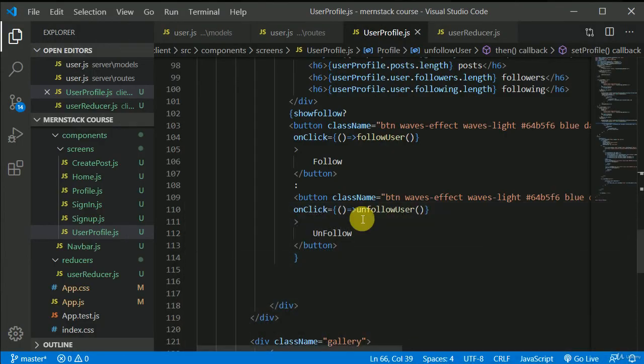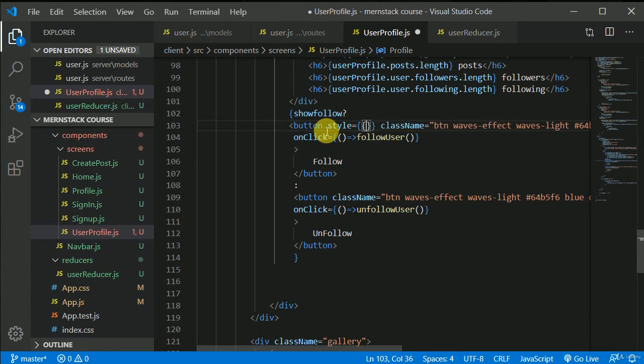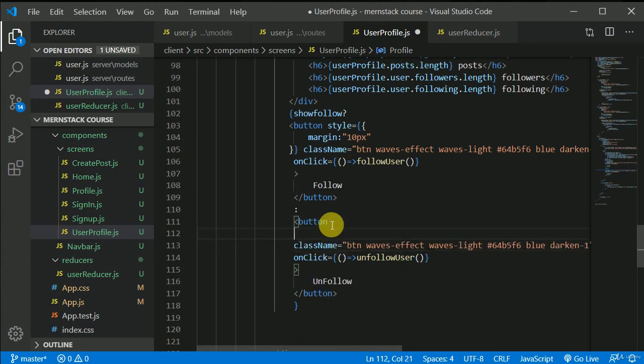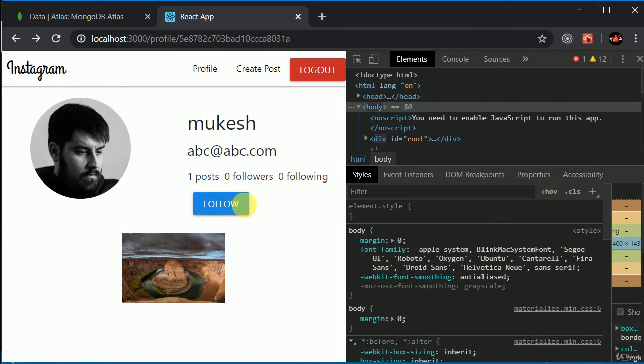So we can add style, margin of 10 pixels, and I'll copy this, Control C, and add it in this. Yeah, I know it is bad practice to give inline style, but I'm too lazy to type it in a separate file and then import that. Oh no, I don't need to import that. I should write that in a separate class, but we can do that later. As of now, inline is okay. Yeah, so this is beautiful.